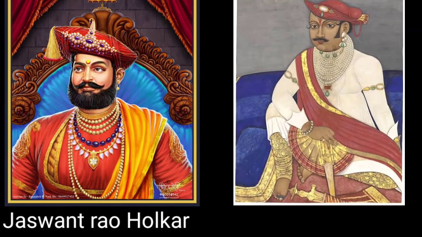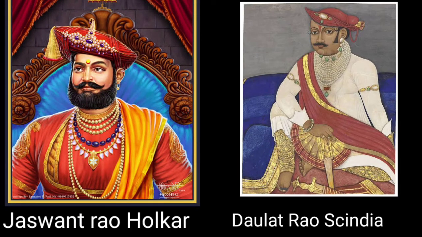On the other hand, Jaswant Rao Holkar and Daulat Rao Scindia were fighting each other. The Peshwa supported Scindia against the Holkar. So the Peshwa and Scindia agreed to help each other. So Holkar, what did he do? He marched against the Peshwa. The combined force of Scindia and the Peshwa was utterly defeated in 1802 and Holkar captured the city. At the time, who was the Peshwa? Bajirao II. So he approached Lord Wellesley.